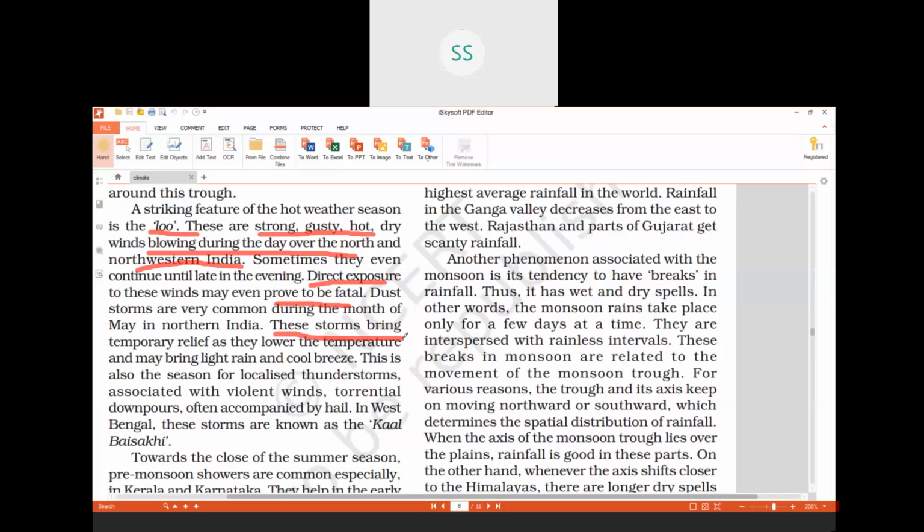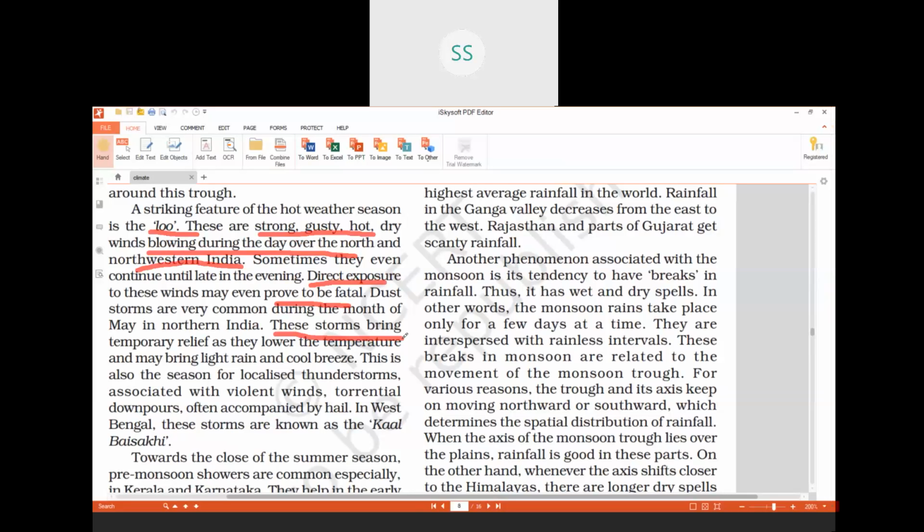And once the temperature falls, again there will be no rain. And again, that is what, in the beginning of the monsoons, I taught you, breaks in rainfall. So the rainfall will be there, temperature will be low. Again, after 2-3 days, when the temperature is low, there will be no rain because now the winds will not be attracted.